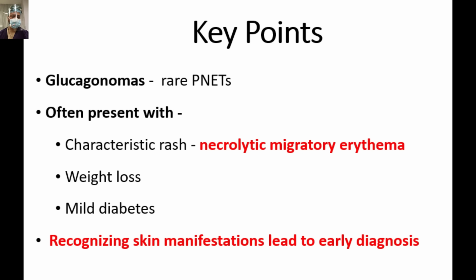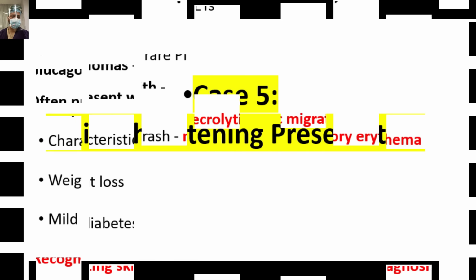I think less than 400 cases have been reported so far in the literature. There is a characteristic rash, necrolytic migratory erythema, and weight loss, mild diabetes. Recognizing the skin manifestation leads to early diagnosis. Like in this case, the skin biopsy showing necrolytic migratory erythema was diagnostic.